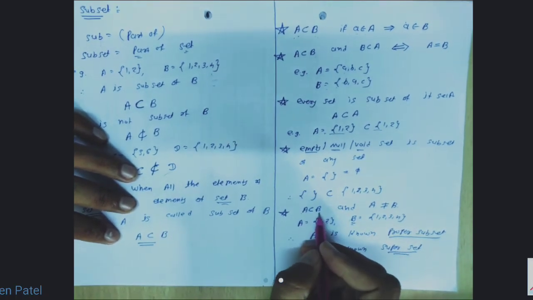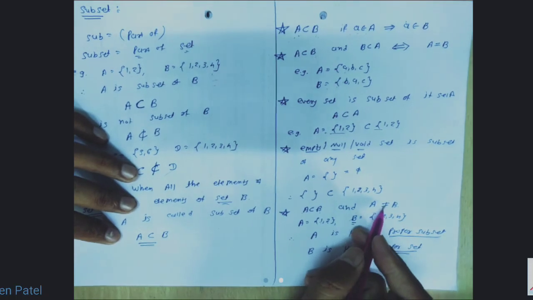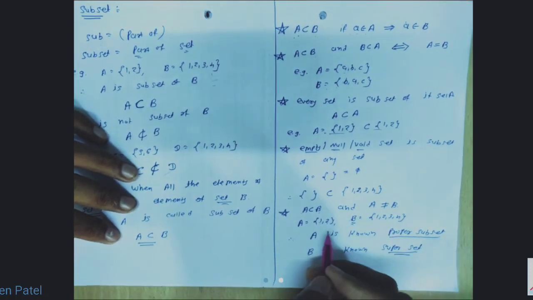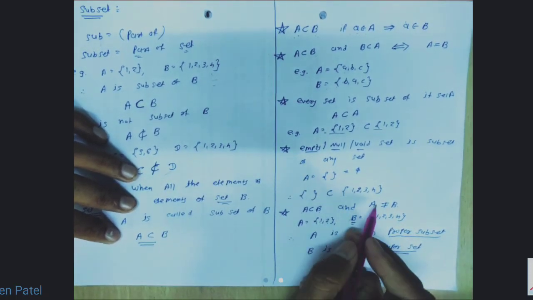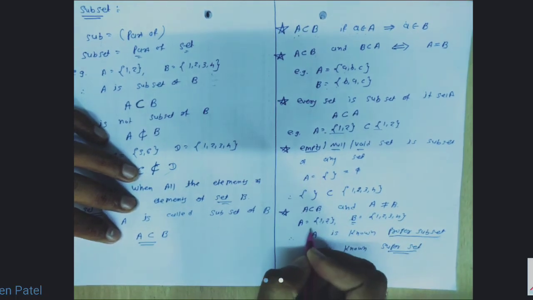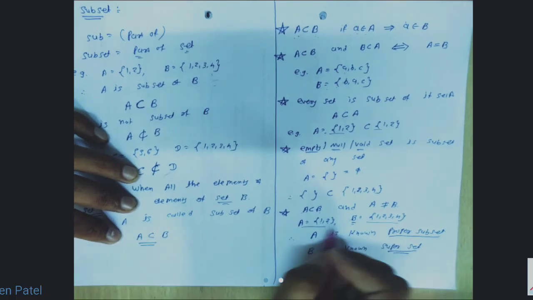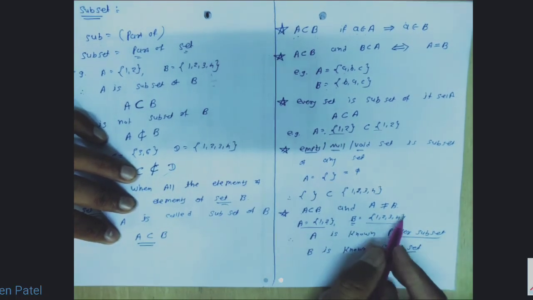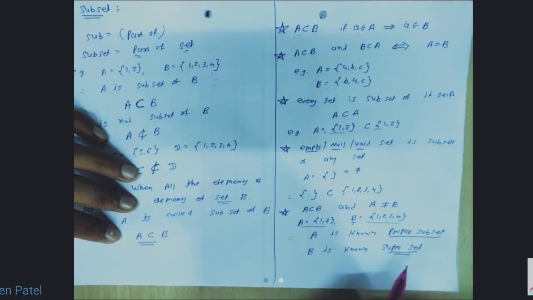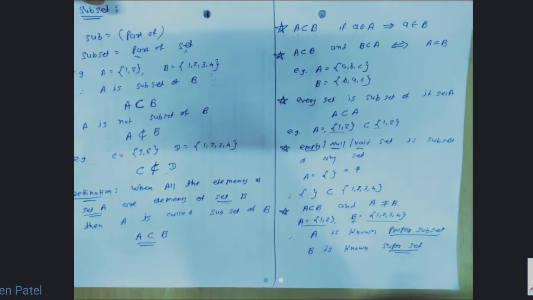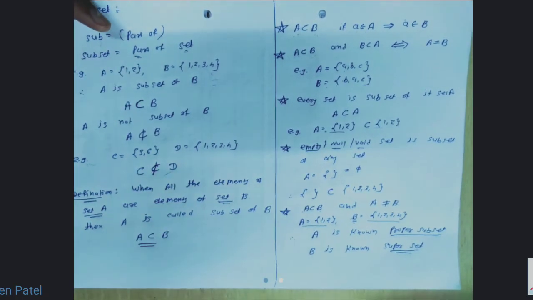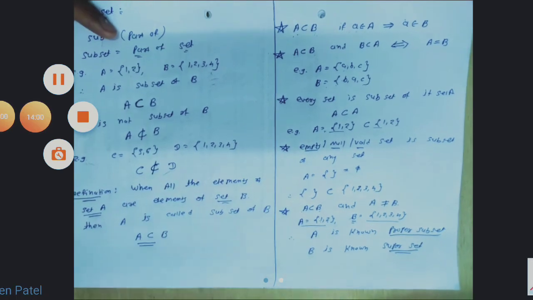So A is the subset of B and A and B are not equal. For example, these are the two sets. Here A is the subset of set B. So that smaller set is known as proper subset and that larger set is known as superset. Clear? Students, इसमें किसी को कोई डाउट?